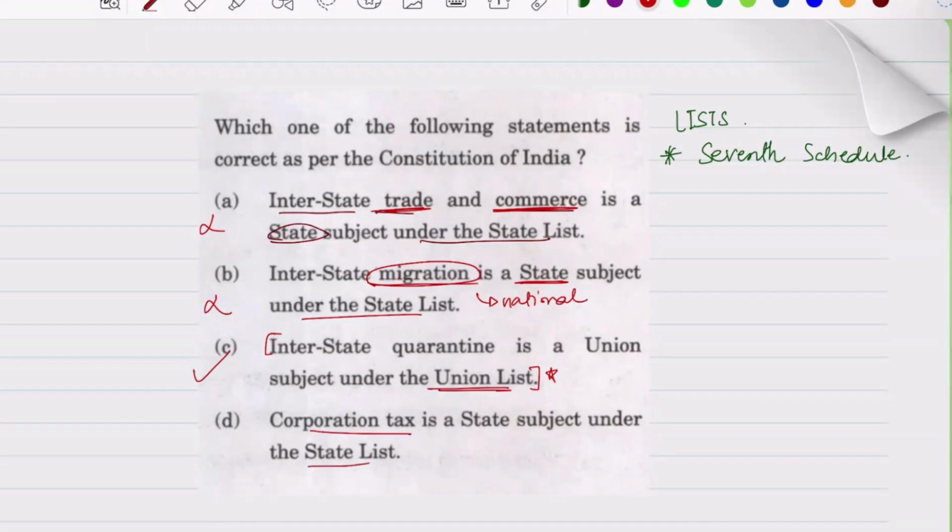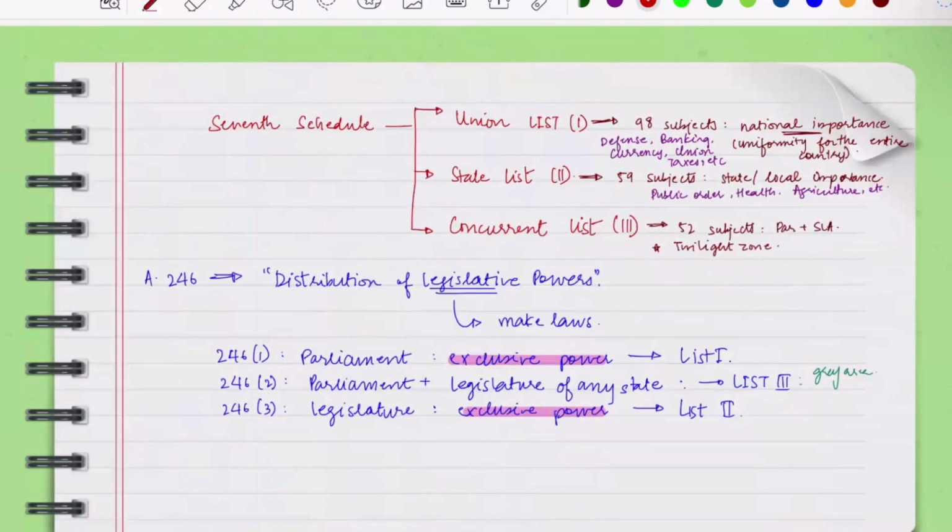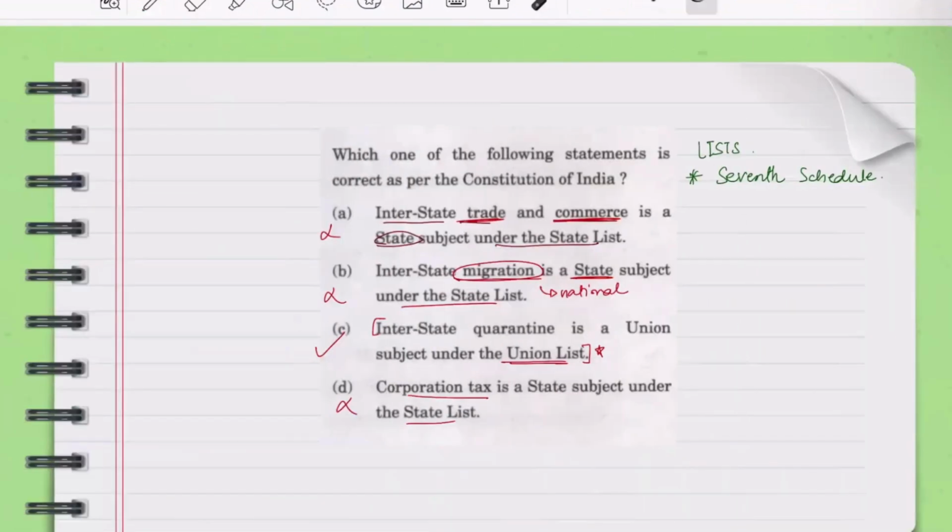Okay, last one, corporation tax is a state subject under the state list. So we saw कि taxes, corporation tax खाली एक state में हो सकता है क्या? नहीं, ठीक है. So this is also incorrect. So this will give you your correct answer.